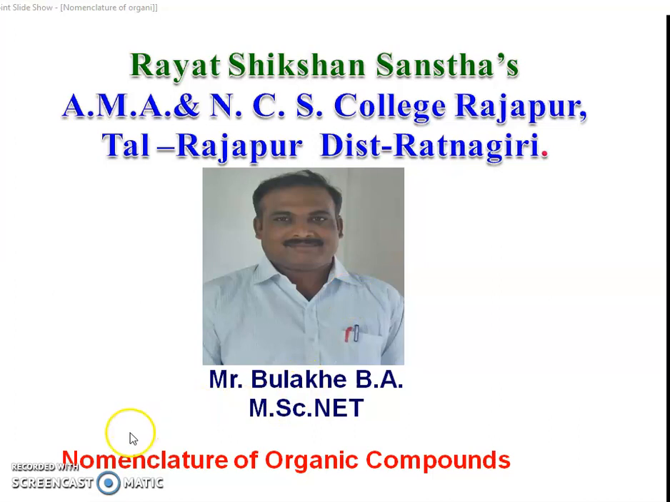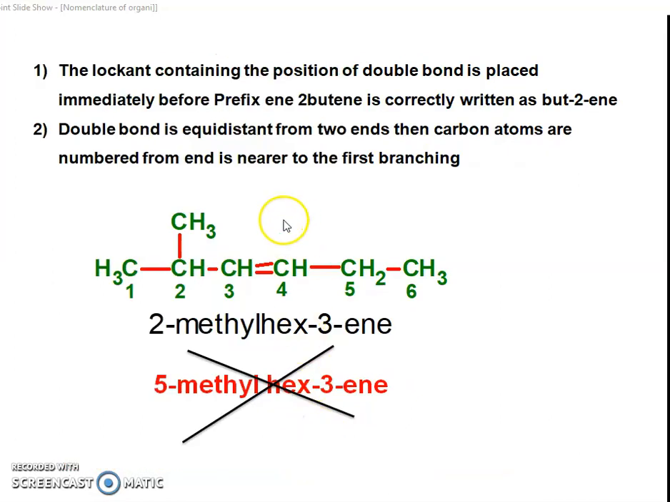Today's lecture, we will see the topic nomenclature of organic compounds. In this topic, we will see how to give the IUPAC nomenclature, and one of these examples is alkene.